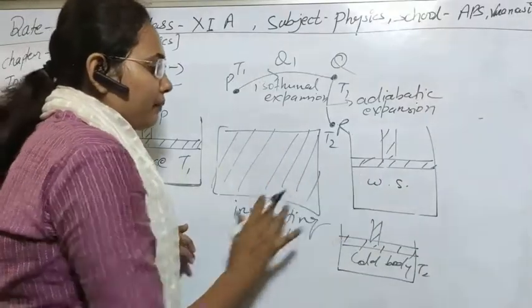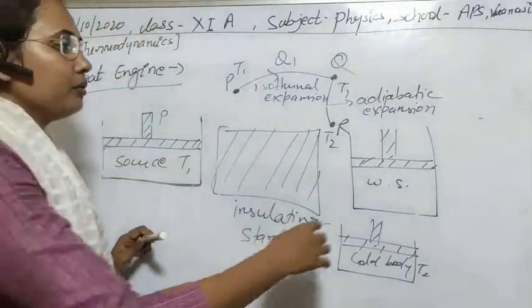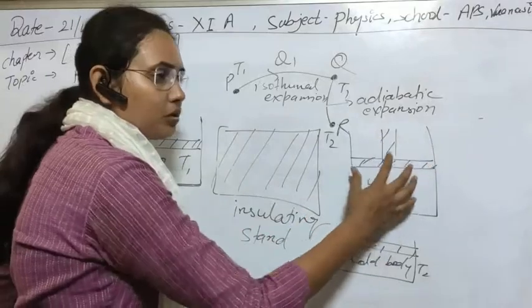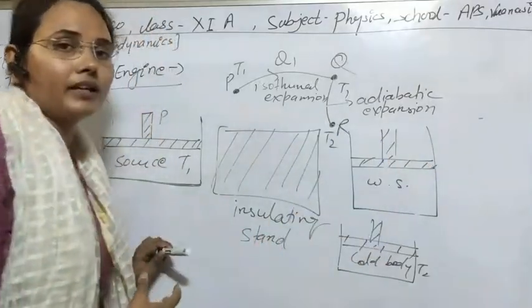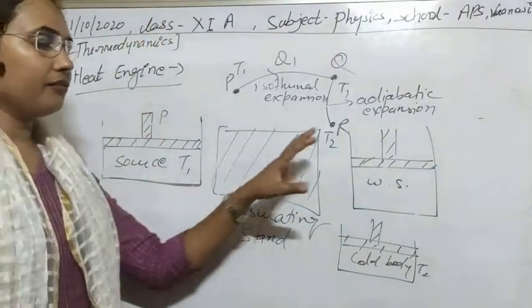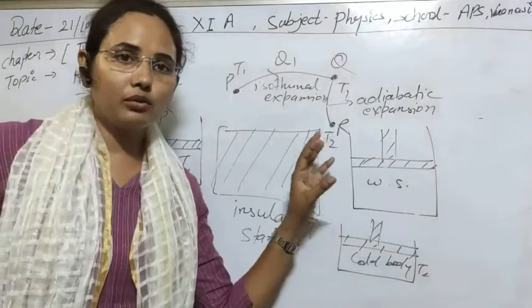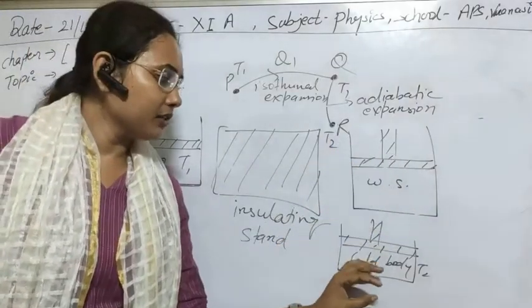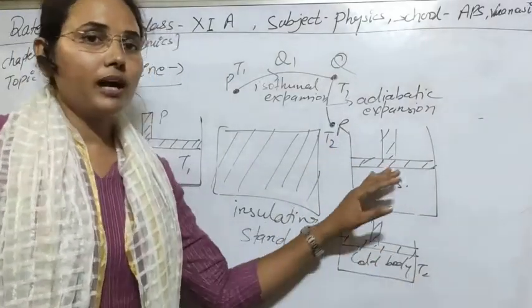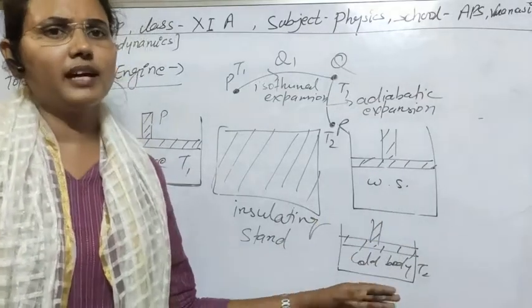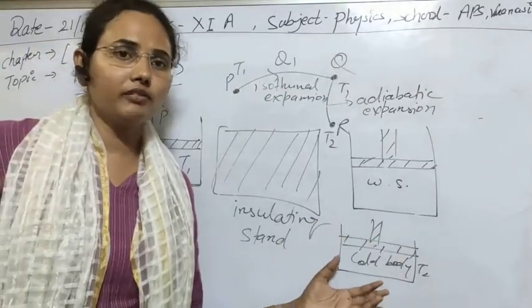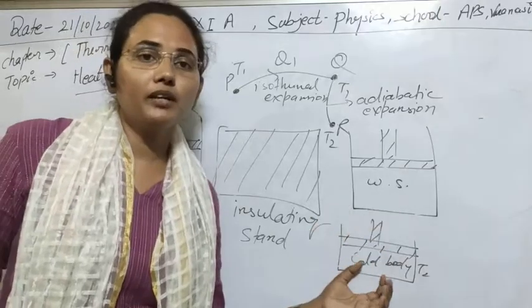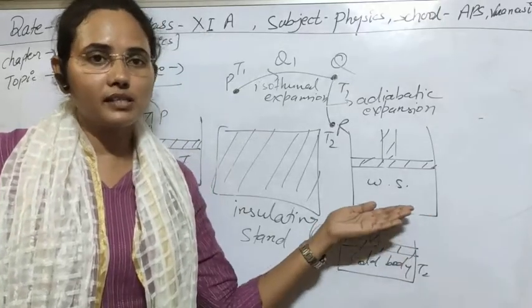Now again, after getting work from the working substance, the wastage of heat, as I told you, can be transferred to the cold body. So now we have to put this on the cold body, which can be water or anything that can absorb the rest of the heat from the working substance and maintain its temperature.